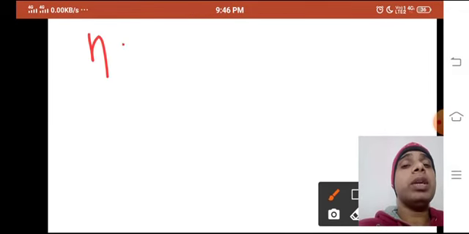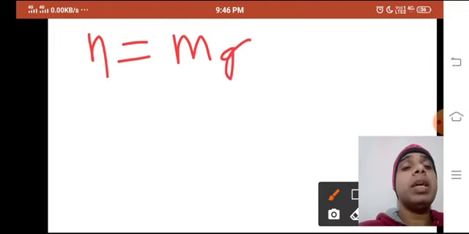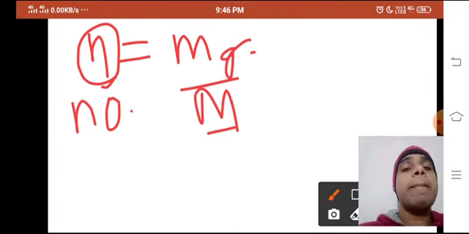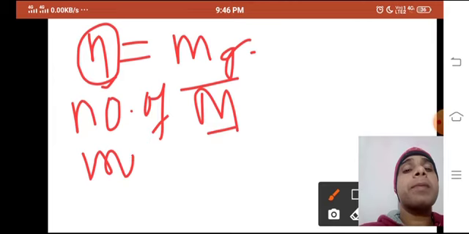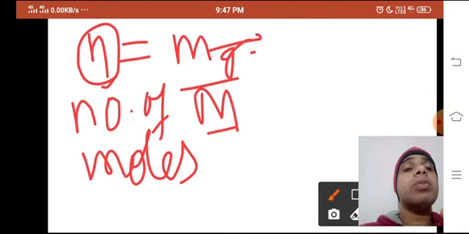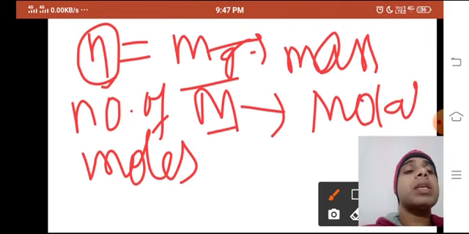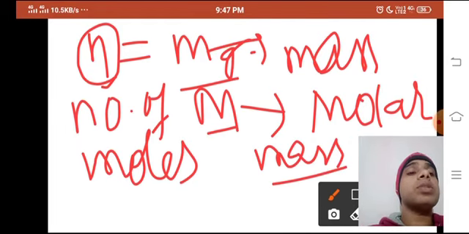To calculate the number of moles, the formula is n equals small m upon capital M. Here n is the number of moles, small m is the mass given, and capital M is the molar mass of the substance. So you should know this formula.